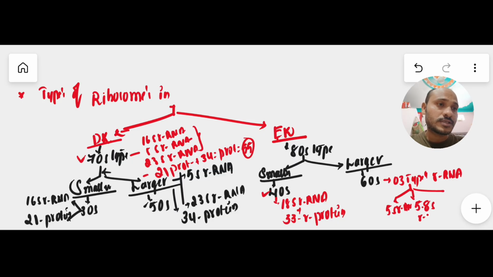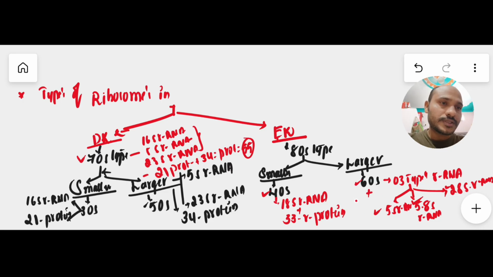5.8S rRNA, and, very important, 28S rRNA. So 5S, 5.8S and 28S: all these three types of rRNA are present in the 60S ribosome in eukaryotes. And there are 47 R proteins present here.